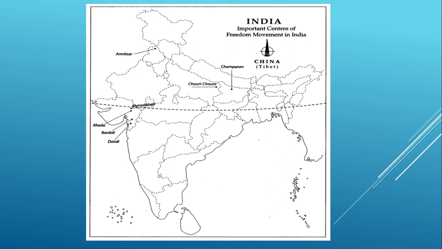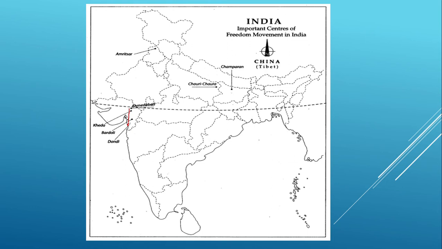This is not the place I can say. Yes, the Dandi is there. I am now at Dandi from Sabarmati, near Ahmedabad. Gandhiji on 12th of March 1930 moved towards this place known as Dandi, reaching Dandi on 6th of April 1930.